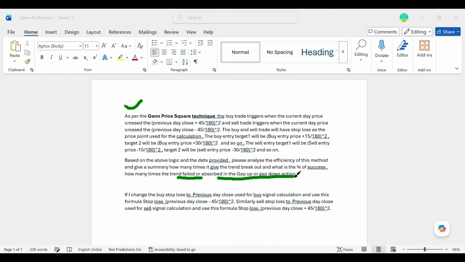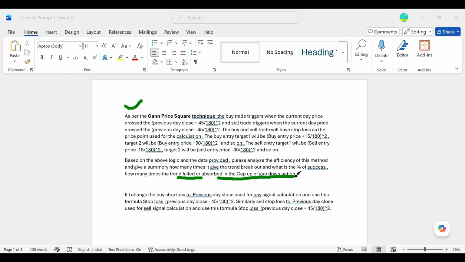So that also I am telling. In this group of data, whatever I am giving, tell me the efficiency. Give me the summary of how many times it gives the trend breakout and what is the percentage of success. If I get a trend breakout, how many times I achieved the target, how many times the failure is, and how many times the method failed or was absorbed in the gap up or gap down actions.